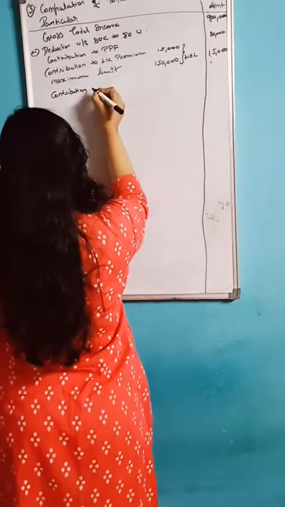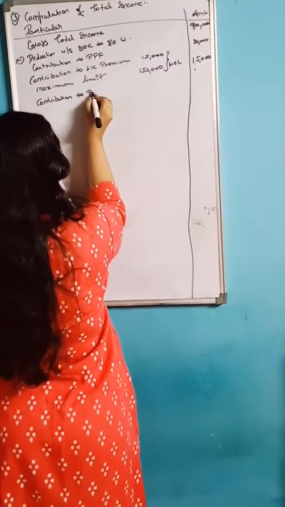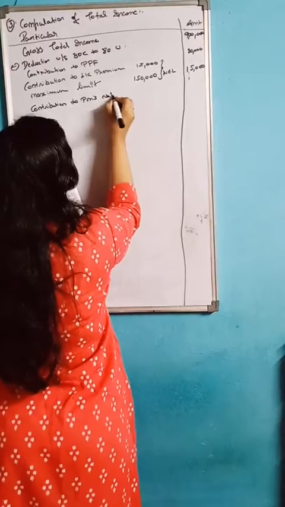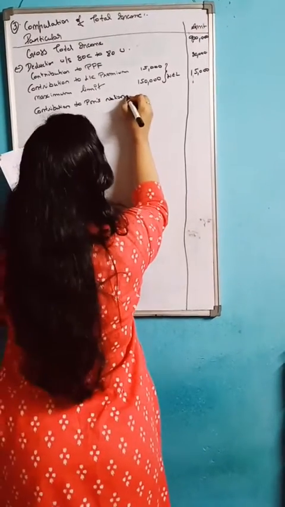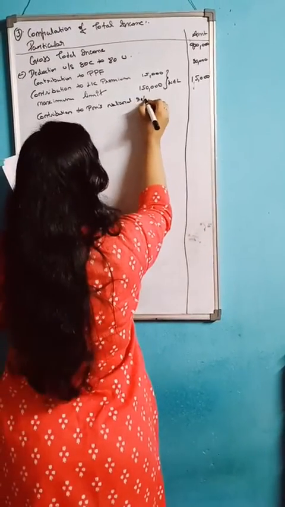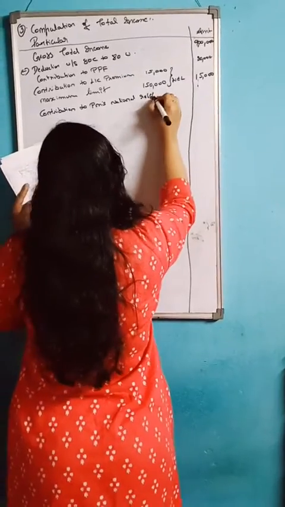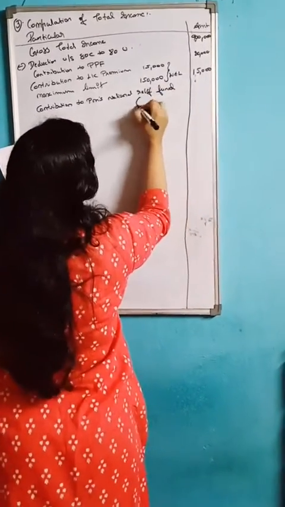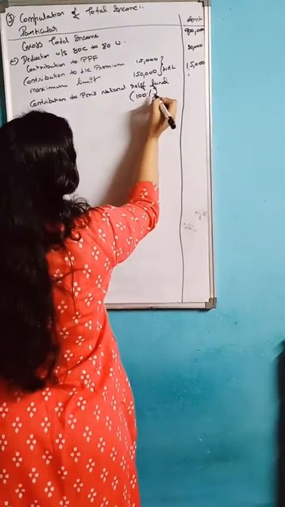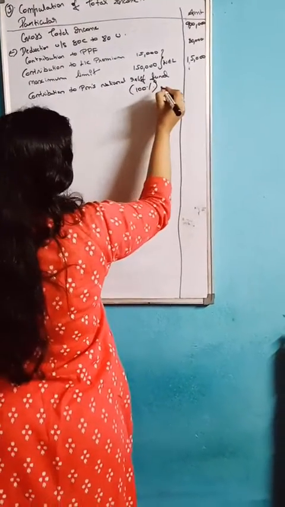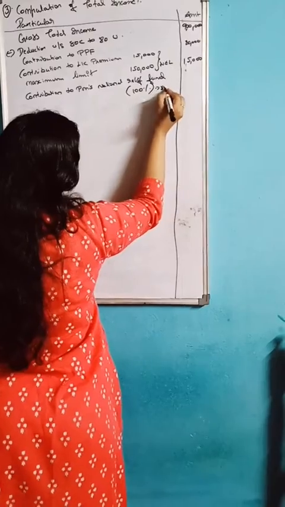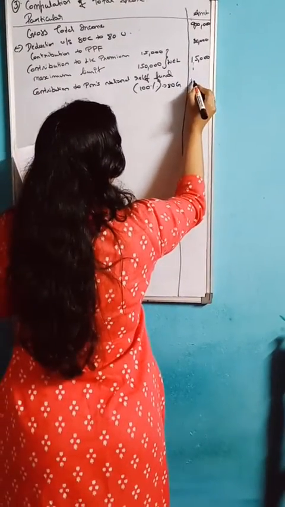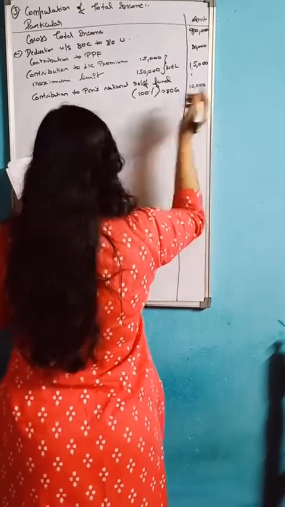Contribution to Prime Minister's National Relief Fund, in bracket you should write 100%. It comes under section 80G. You write here 10,000.